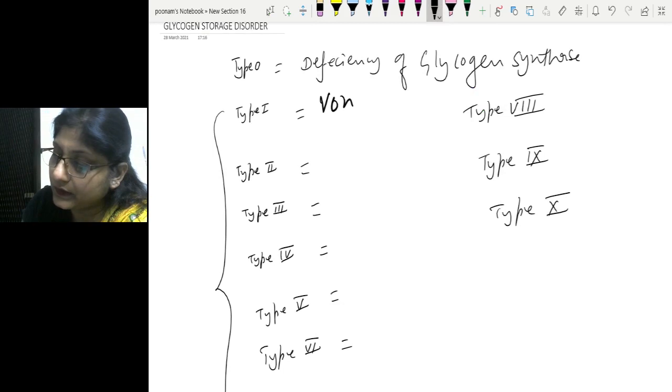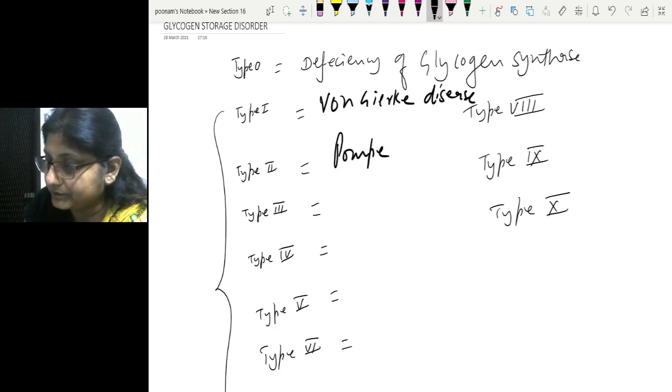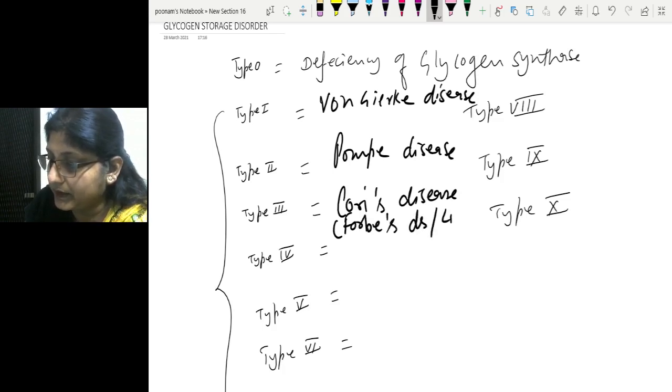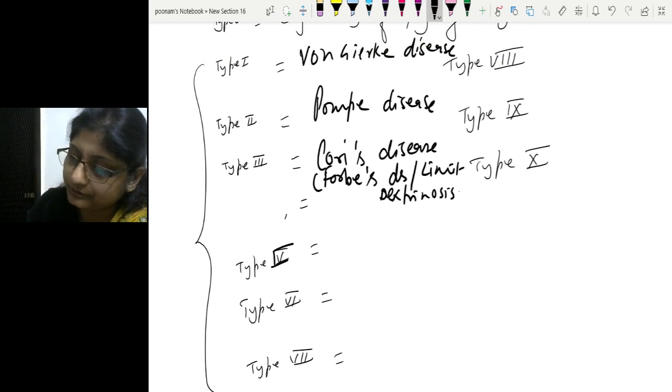Type 1 is called Von-Gierke disease. Type 2 is Pompe disease. Type 3 is Cori disease, which has a few other names like Forbes disease or limit dextrinosis. Then we have type 4, which is Anderson's disease.